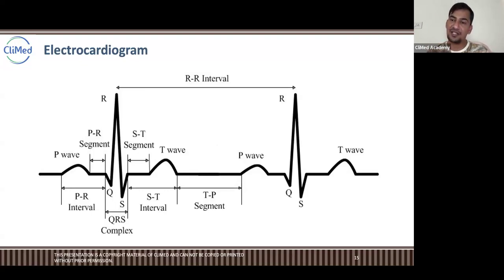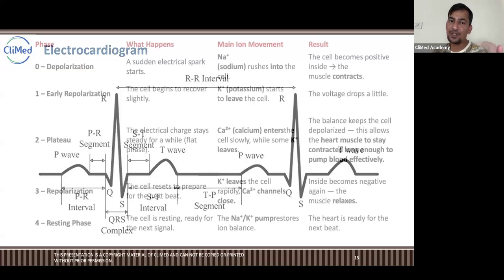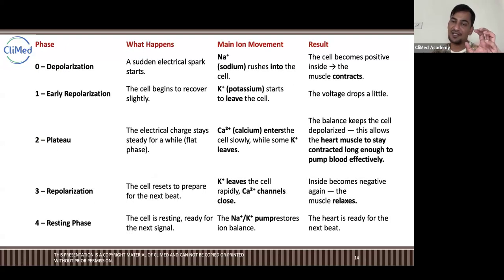I'll explain everything in the upcoming classes, so you don't have to worry. Don't correlate this ECG with that typical action potential curve. Action potential curve is the phases. Just try to understand how it works, how the relaxation and contraction work, how the ions work in the heart.